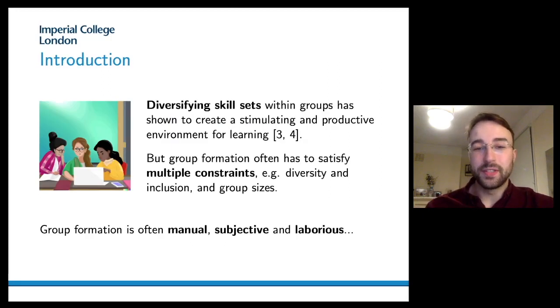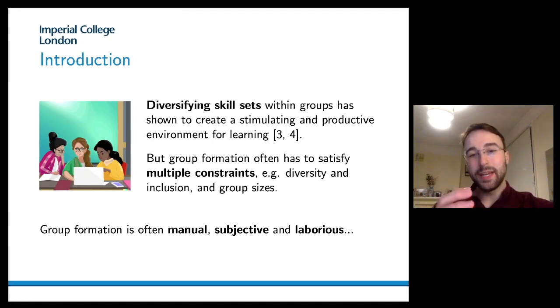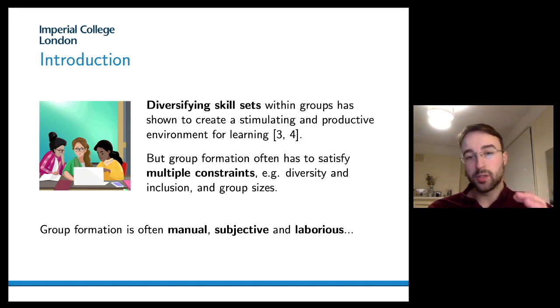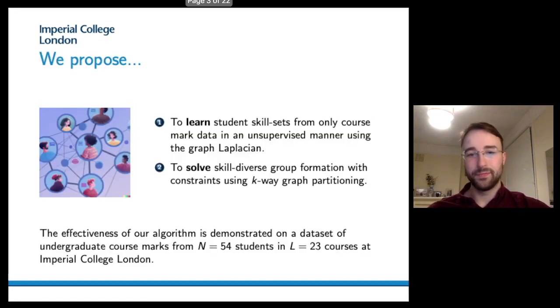Forming groups of students is extremely important in schools and universities. Diversifying skill sets within groups has been shown to create a stimulating and productive environment for learning. But group formation is challenging, partly because we need to satisfy multiple different constraints, for example, constraints on diversity and inclusion and on group sizes. Group formation is also often done manually, and as a result, it's subjective and laborious.